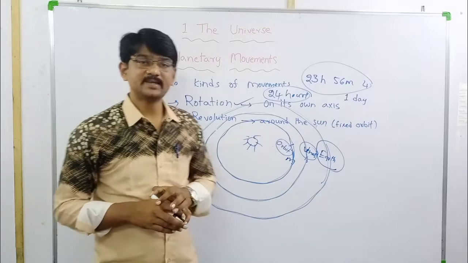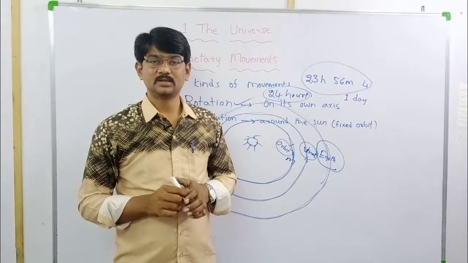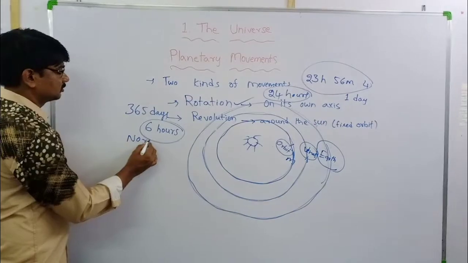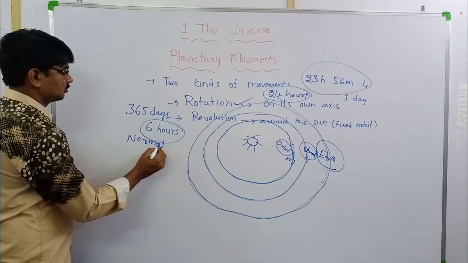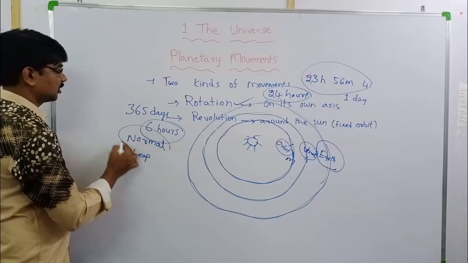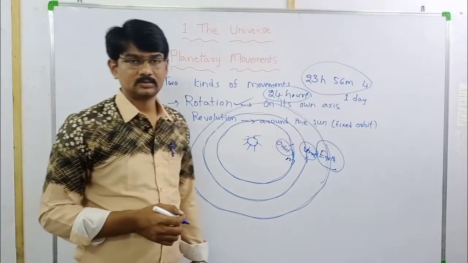How many kinds of years? There are two kinds of years. One is a normal year and another one is a leap year.